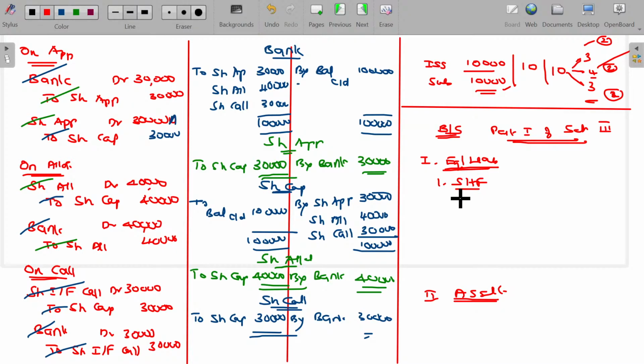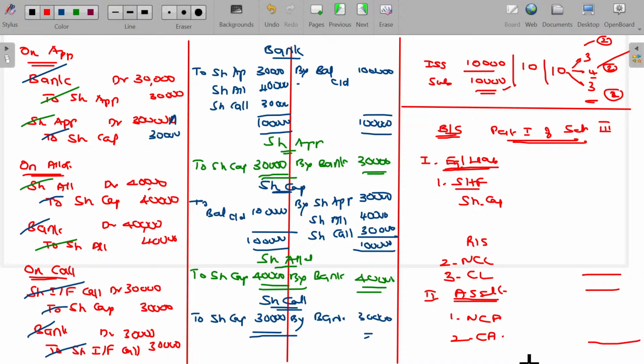Under that, equity share capital or simply share capital, and reserves and surplus. Then non-current liabilities, third being current liabilities. Similarly, in assets, we have non-current assets, second being current assets.